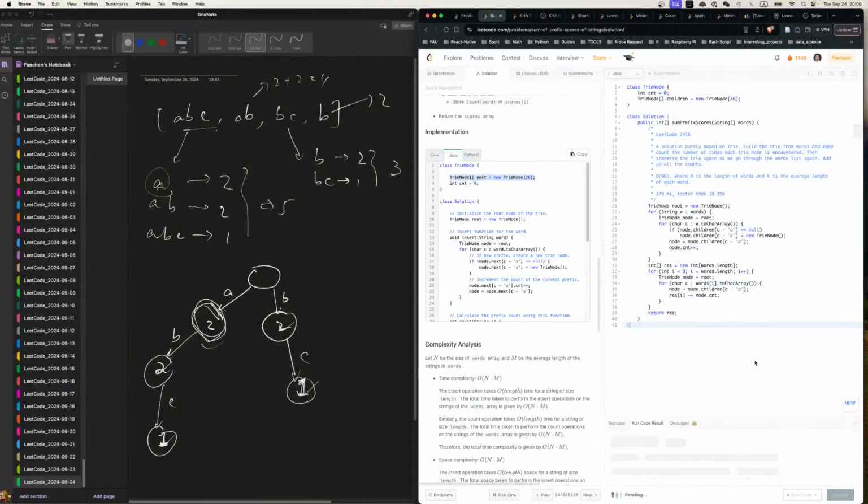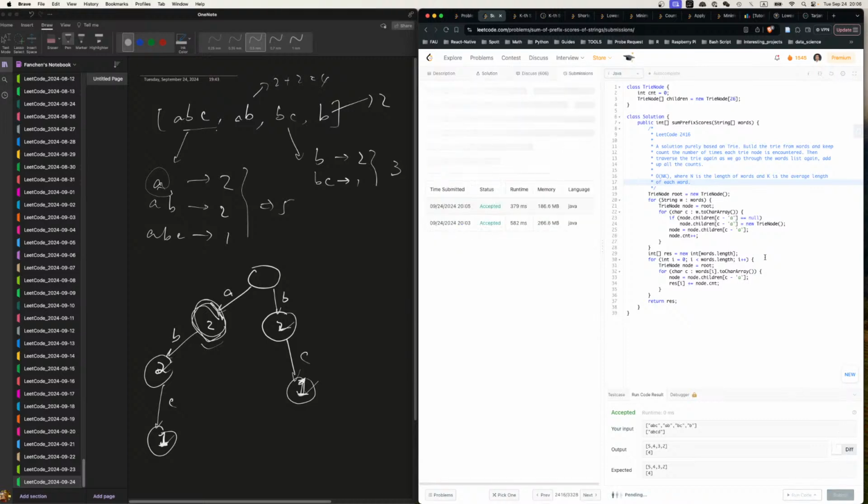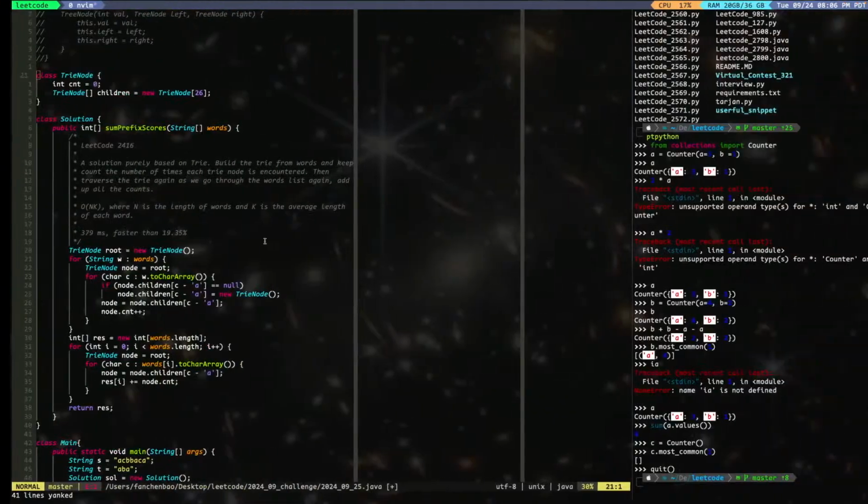Do you think this can make it even faster? A little bit more.